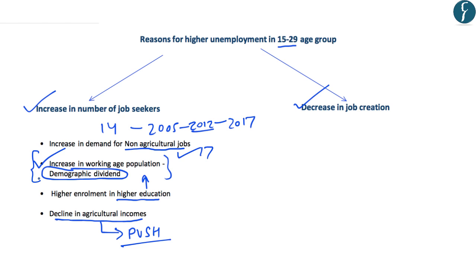Further, the people who lie within this age group of 15 to 29 are seeking enrollment in higher education, which is the reason for increased aspiration. And these people are no more seeking jobs in the agricultural sector or low paid jobs. And further, the agricultural incomes are declining, which is pushing people out of agriculture into other sectors. And this is also one of the major reasons for rural-urban migration.